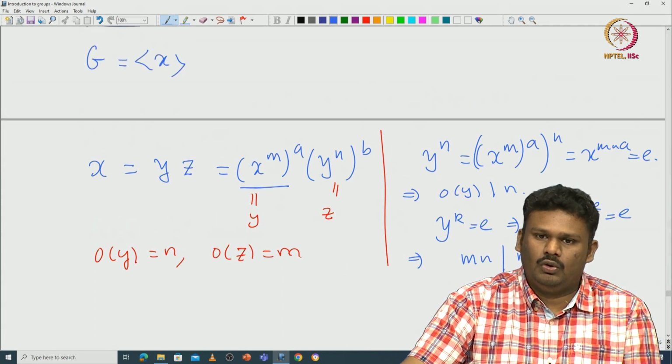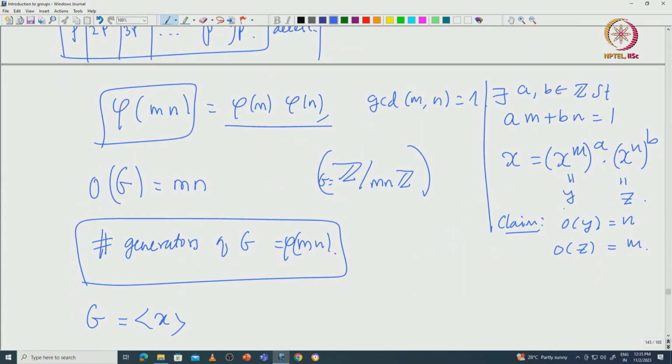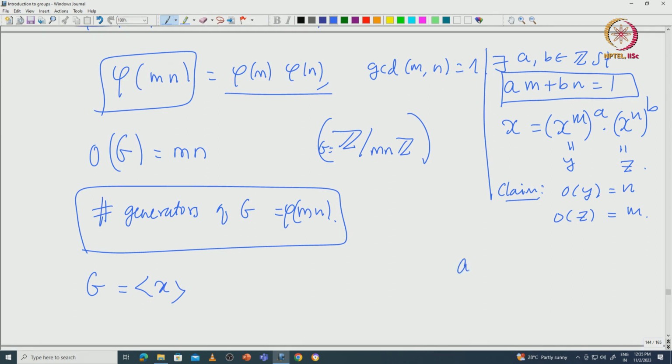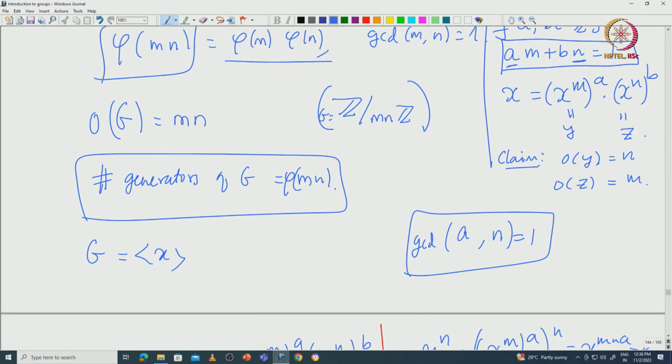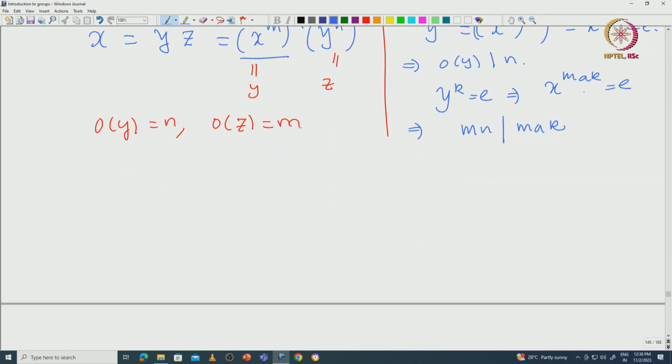But go back to your a. Your a is satisfying this a m plus b n equal to 1. So that means the GCD of a and n is also 1, because a is here, n is here. So a and n must be relatively prime. If there is a divisor of a and n, then that must divide 1. So the GCD of a and n must be 1.